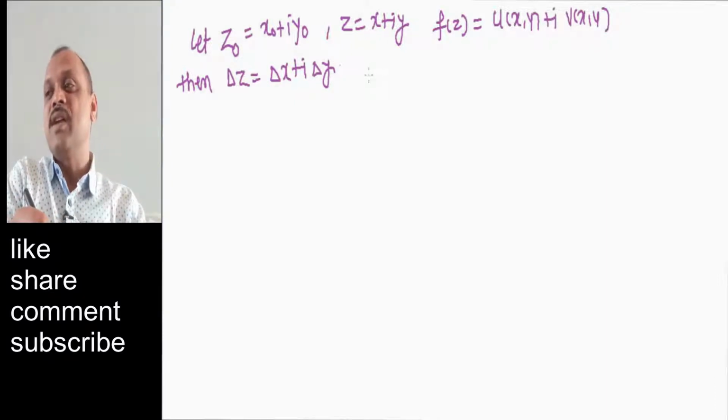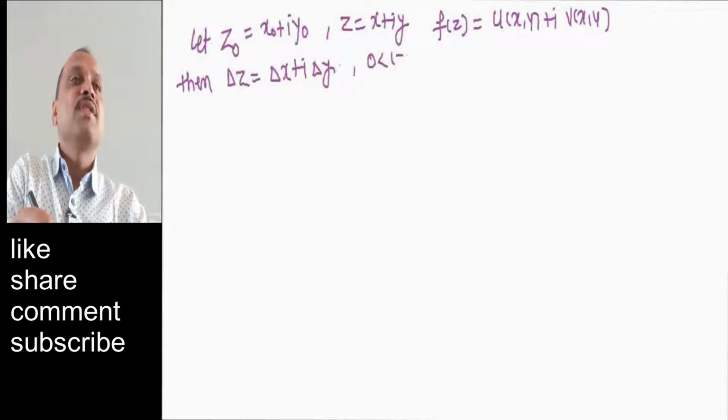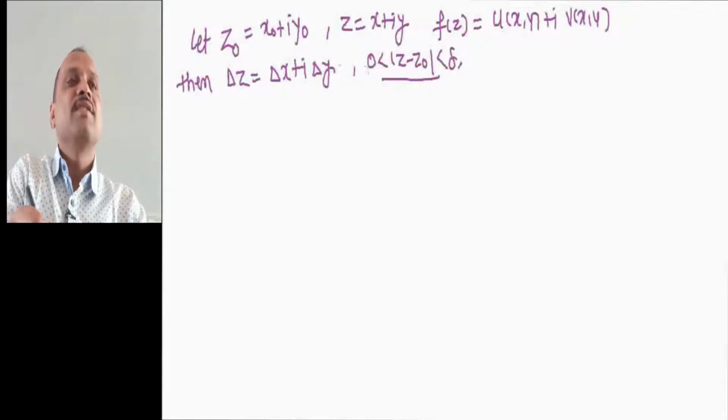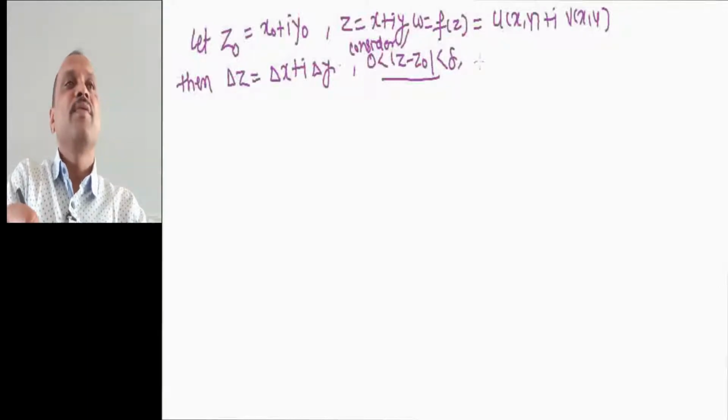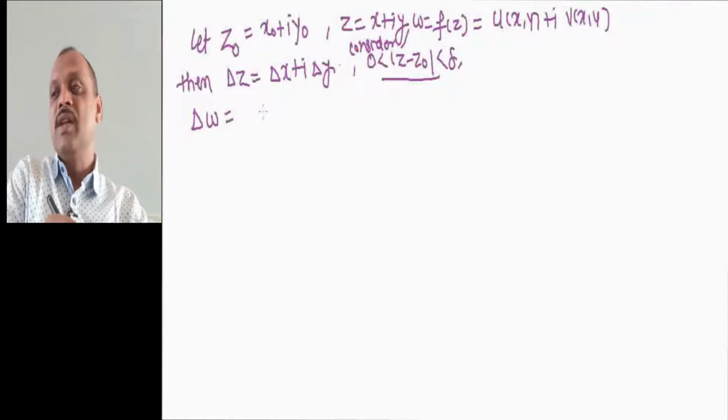Now consider the neighborhood mod z minus z0 less than delta, a neighborhood of z0, and if we write w equal to f of z, then delta w is calculated near the point z0, in the neighborhood of z0.